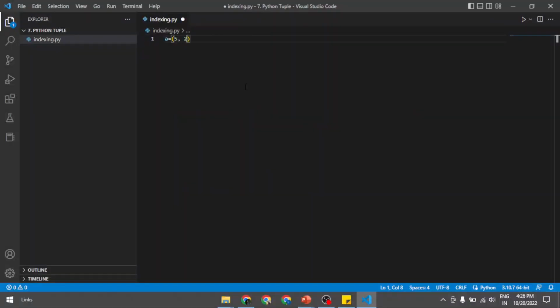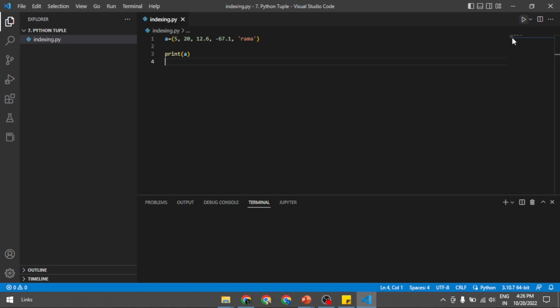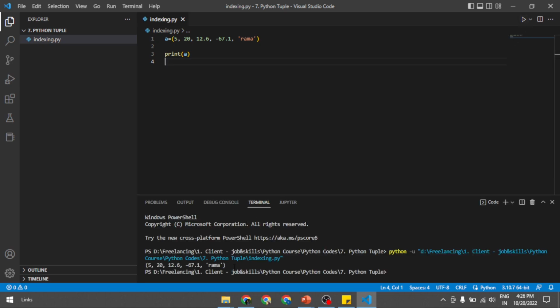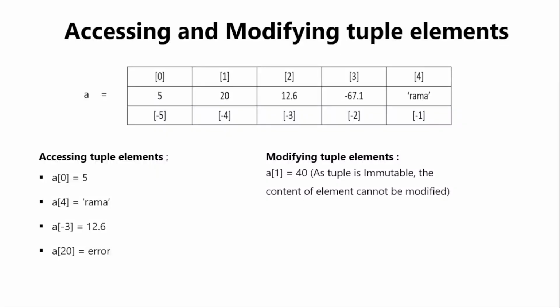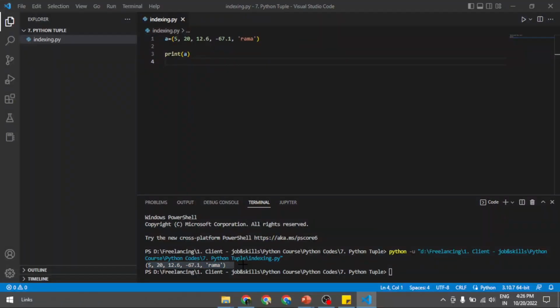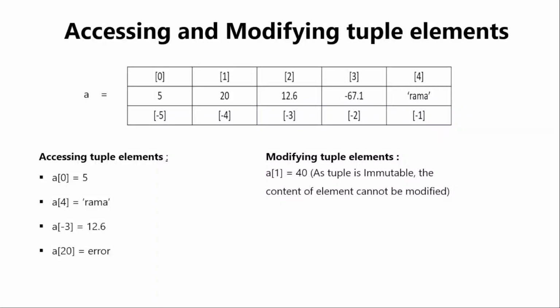a = (5, 20, 12.6, -67, 'Rama'). So now this is the tuple. If I print this, I will get the tuple 5, 20, 12.6, -67, Rama. Now let us focus on accessing the tuple elements. Just take the following test cases which I have listed here and try to access them: a of 0, a of 4, a of -3, and a of 20.